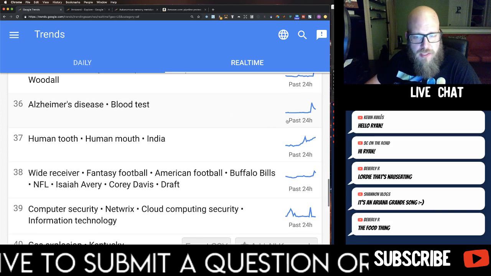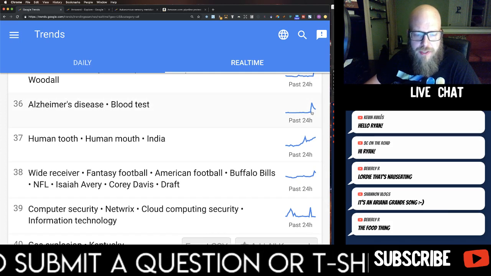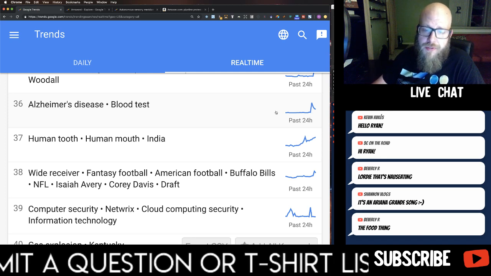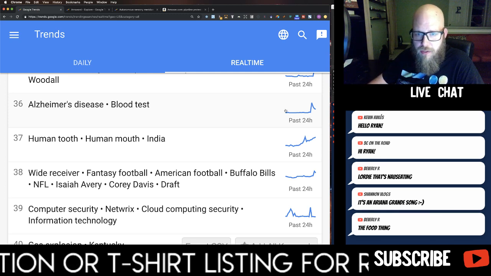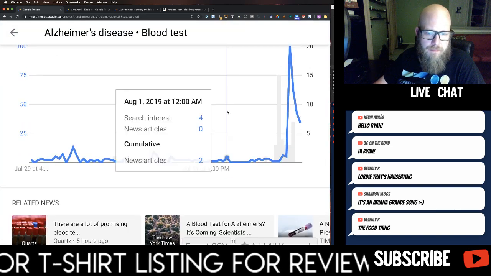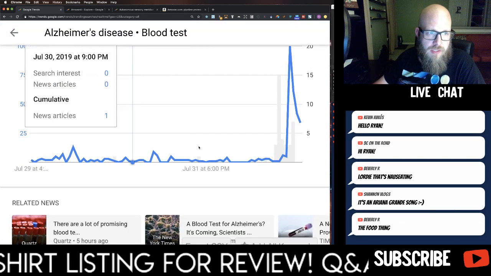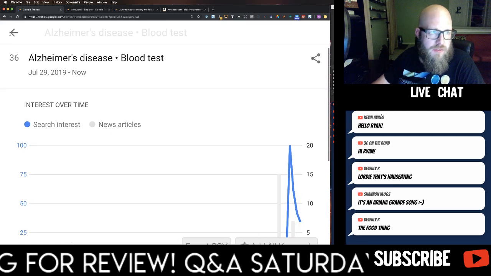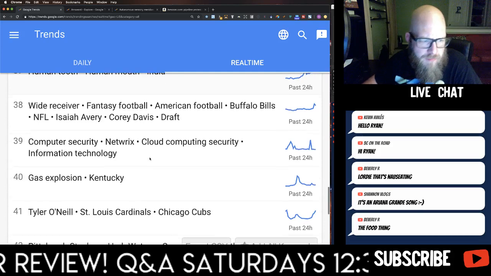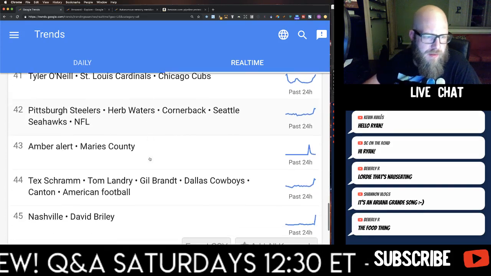Alzheimer's disease blood test is having kind of a breakout here because there was just Alzheimer's awareness. So that would have been a trend that would have come up, and you can see, actually, this is in the past 24 hours having a little bit of a rise. So I believe it was just Awareness Month.